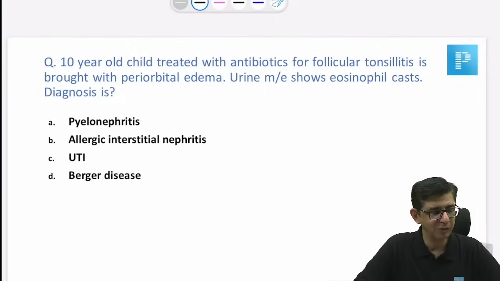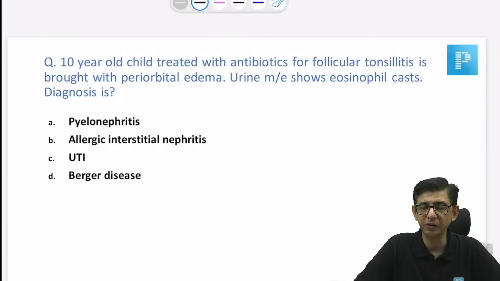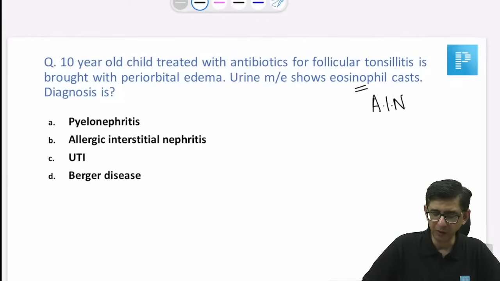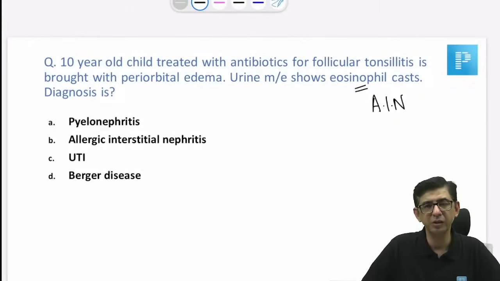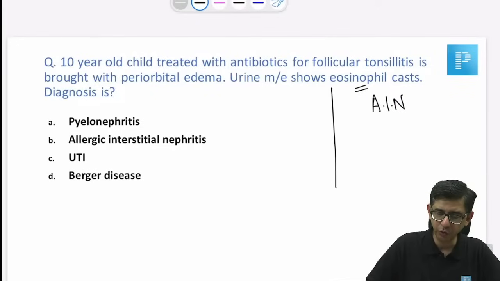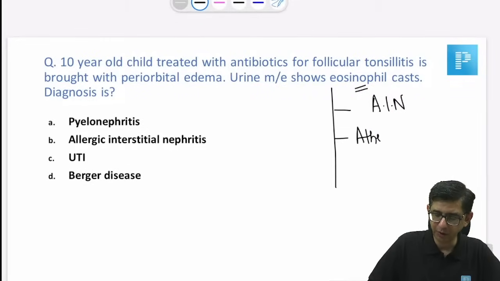The next case talks about a 10-year-old kid treated with antibiotics for follicular tonsillitis, swelling around the eye, and there are eosinophil casts present. So he's talking about AIN in this particular case, allergic interstitial nephritis, mainly because of the antibiotics. Eosinophils we usually read with respect to three disorders. One is interstitial nephritis, then atheroembolic kidney disease.